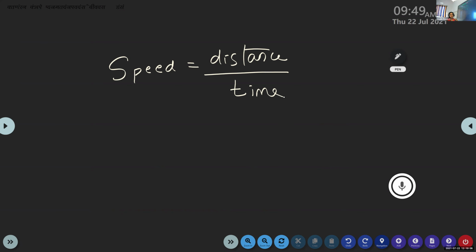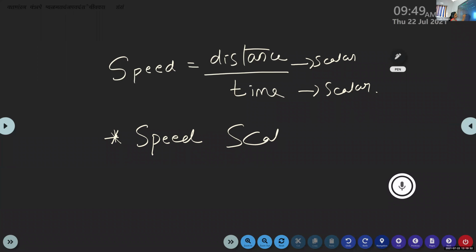Time is a vector? Can you represent the time in terms of its direction, Tushar? No. It's a scalar. So distance is scalar. Here the time is also scalar. So we can write our speed, the physical quantity, speed is a scalar quantity.